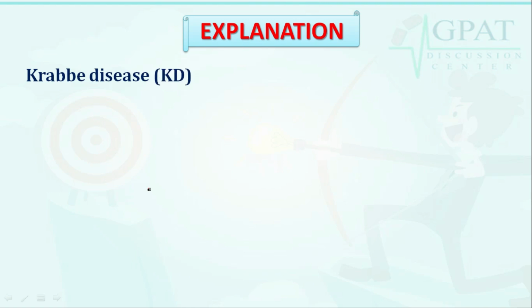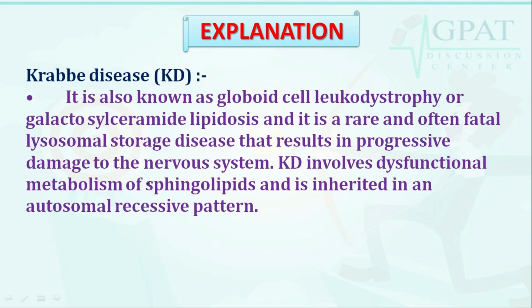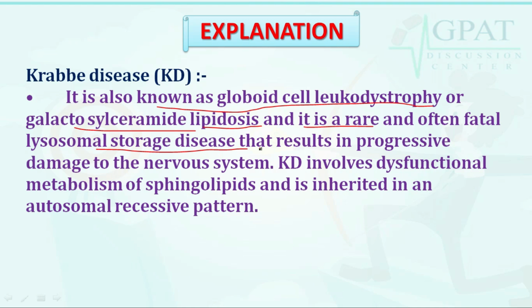Krabbe disease is also known as globoid cell leukodystrophy or galactosylceramide lipidosis. It is a rare and often fatal lysosomal storage disease that results in progressive damage to the nervous system.